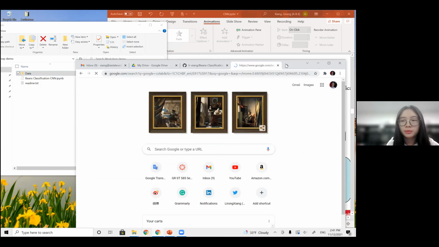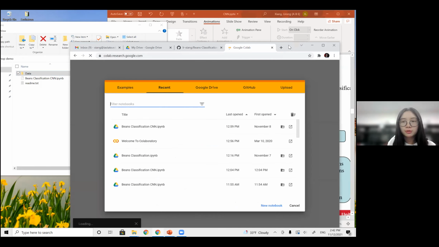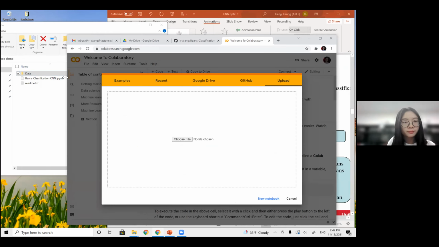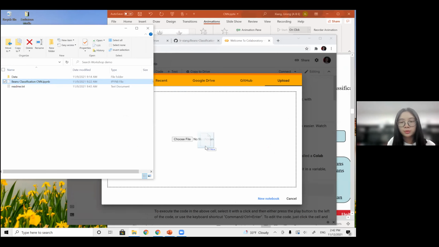At first, we will use Google Colab, which is a platform that allows us to execute code as well as gives us access to their GPU. So if you go to Google Colab, upload my code to Google Colab.